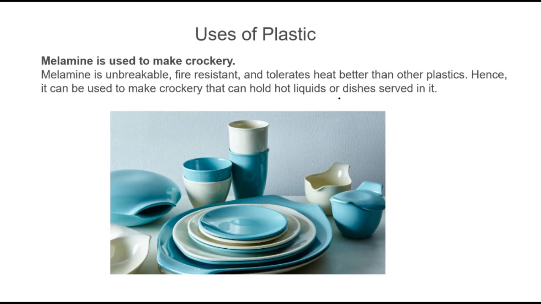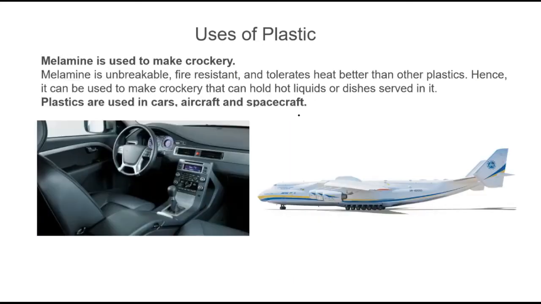So firemen are using a fabric made up of melamine that will protect them. Crockery items like these are generally made of melamine. Plastics are used in cars, in aircraft, in spacecraft because they are light and strong and they don't rust.